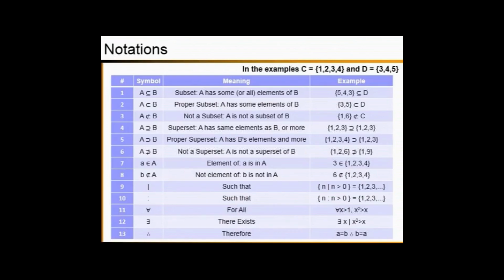Next one, proper superset, given as A is a proper superset of B. The meaning is A has B's elements and more. So when you carefully look at the given example here, as A, you have an event including the values 1, 2, 3, 4.